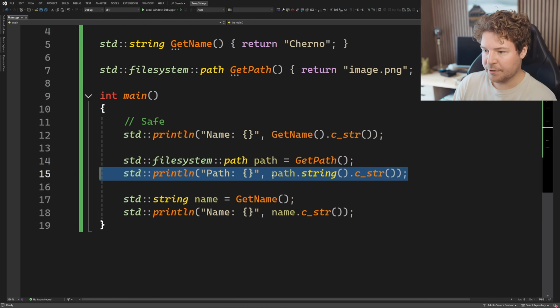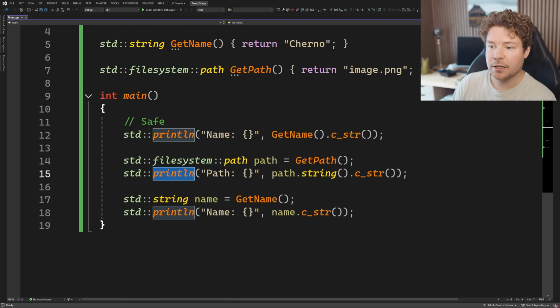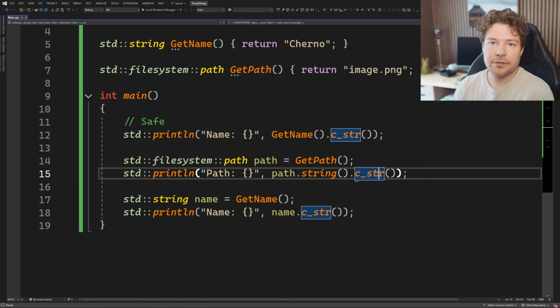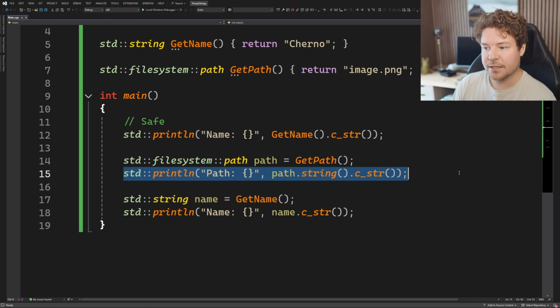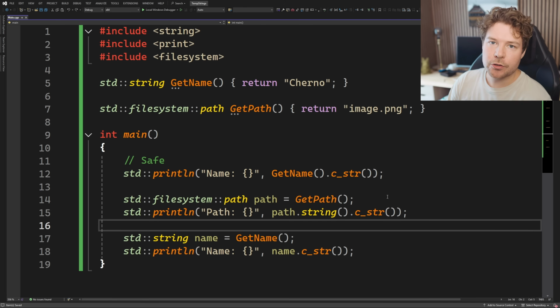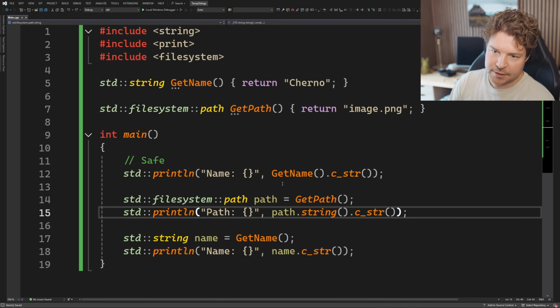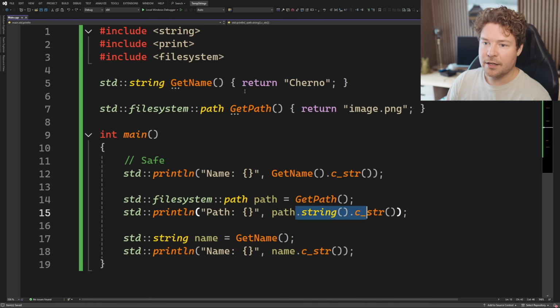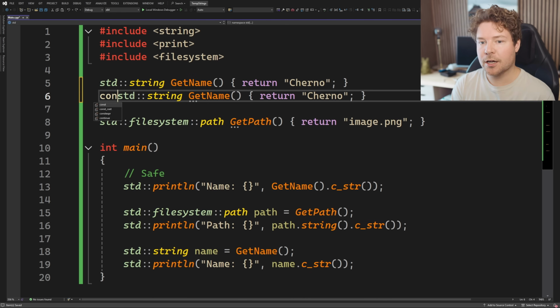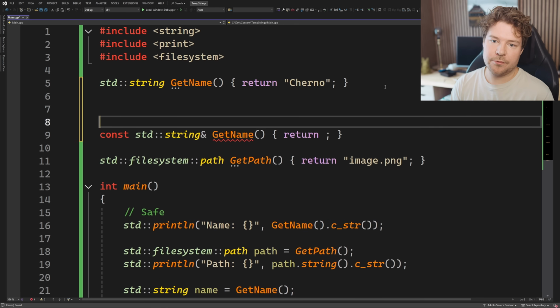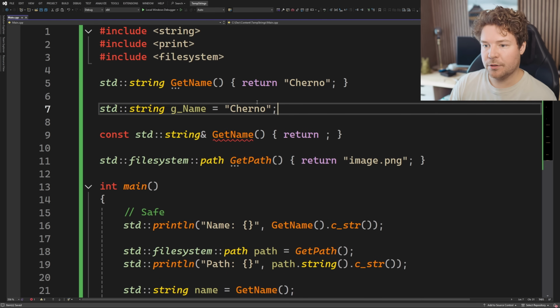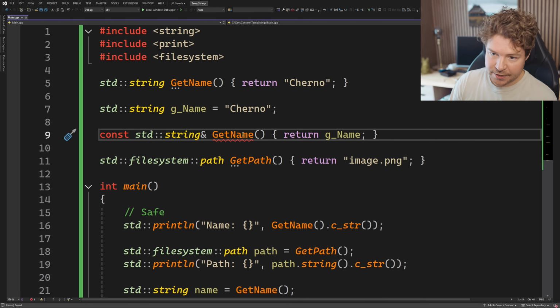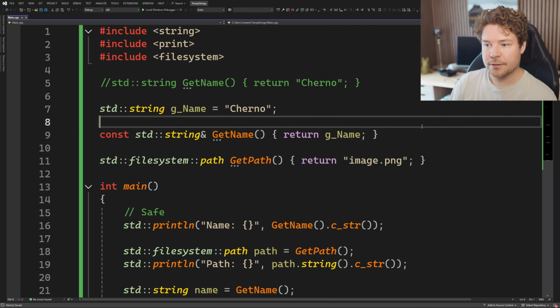However, because it's all happening within this one line, and printline will consume and be done with that actual char pointer by the end of its scope, this is in fact safe. I should also note that the reason this is specifically unclear is because we are constructing and returning a new string that clearly only exists within this line of code. If we had the function getName return a const string reference, so if this was actually stored here, for example, and then we simply returned the reference to this, then this, of course, would always work.